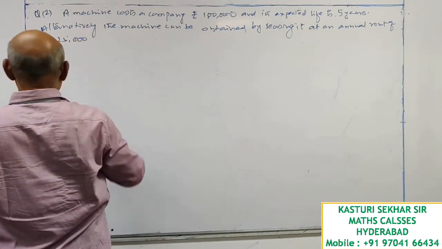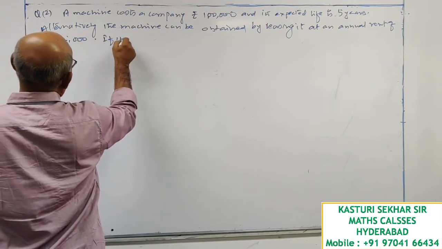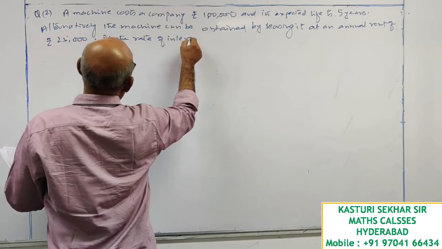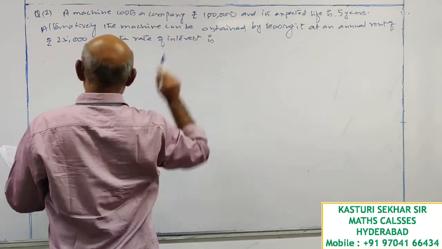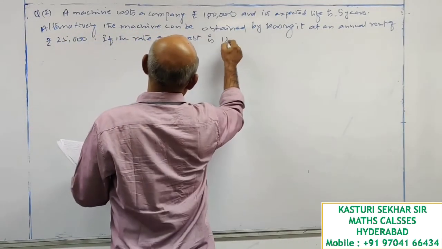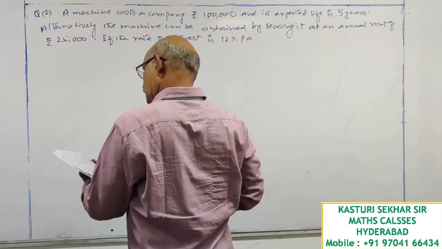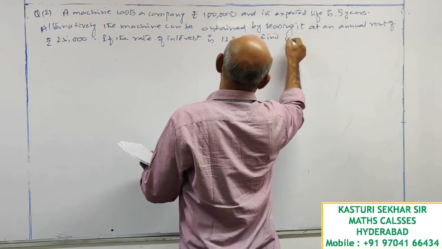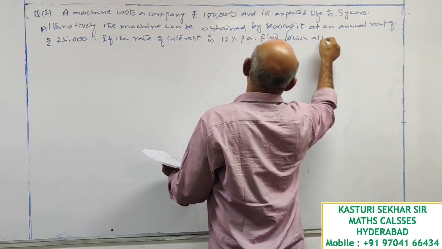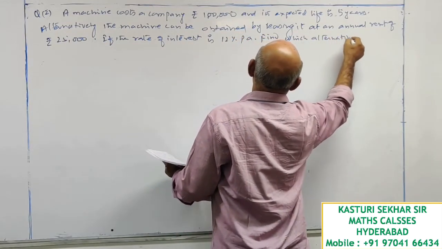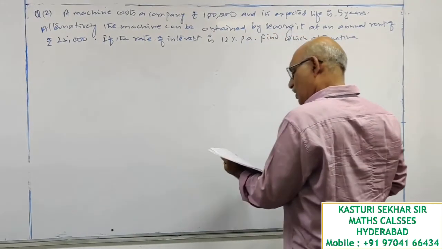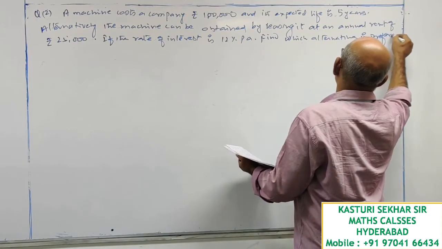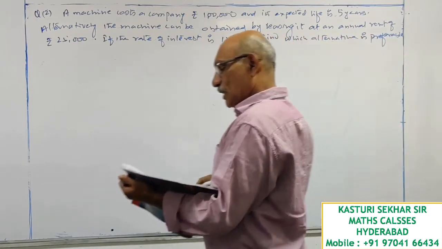If the rate of interest is 12% per annum, find which alternative is preferable to the company?